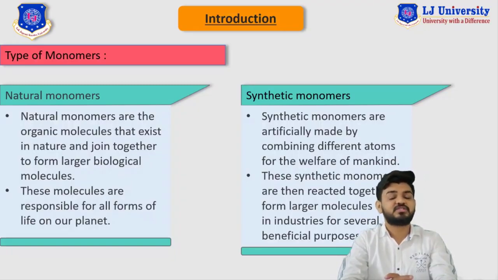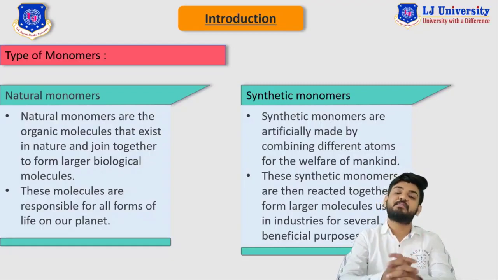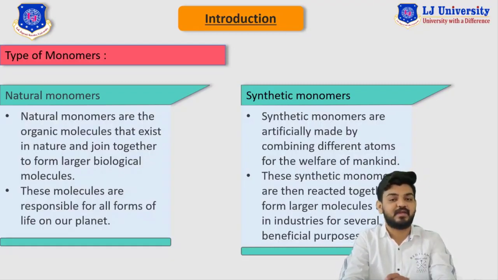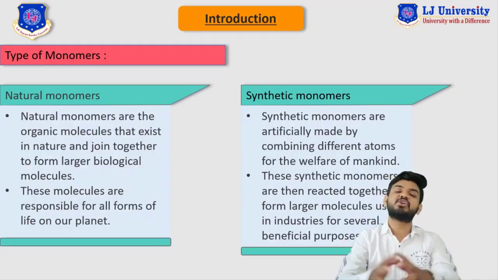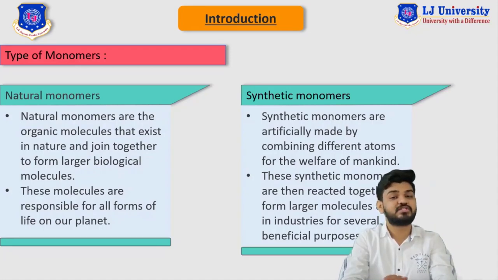Such monomers do not occur naturally on the planet. In fact, we artificially produce such monomers. The classic examples of synthetic monomers are ethylene or styrene. Well, these synthetic monomers are reacted together to form large chains of molecules that are used in industries.